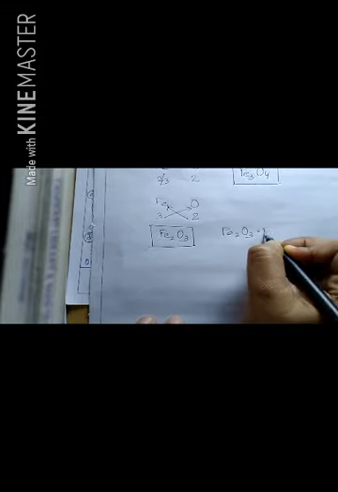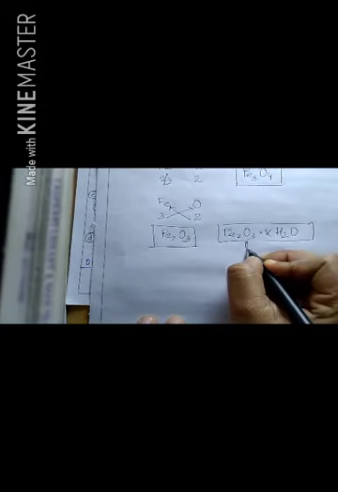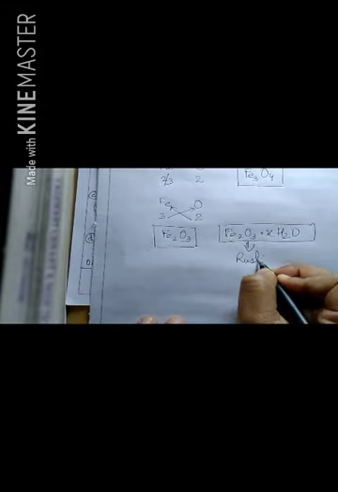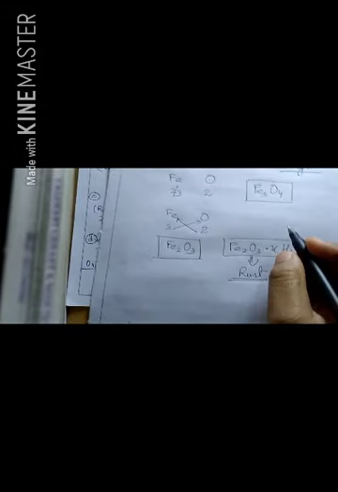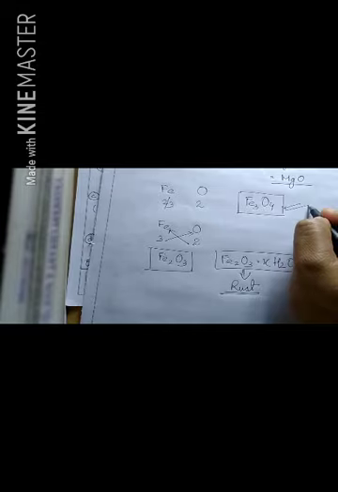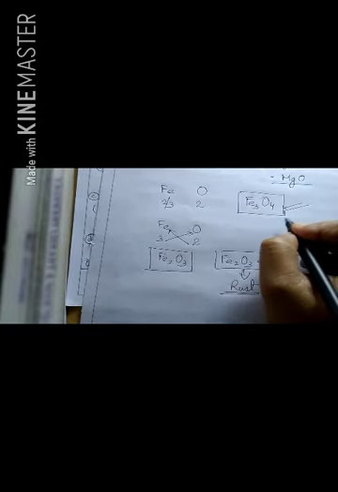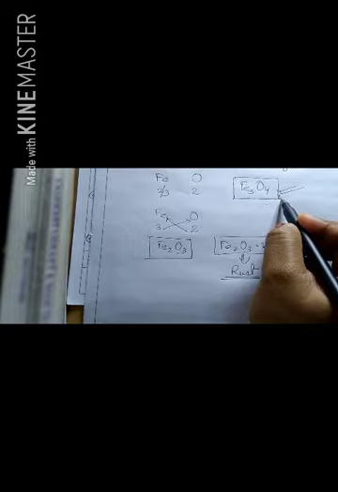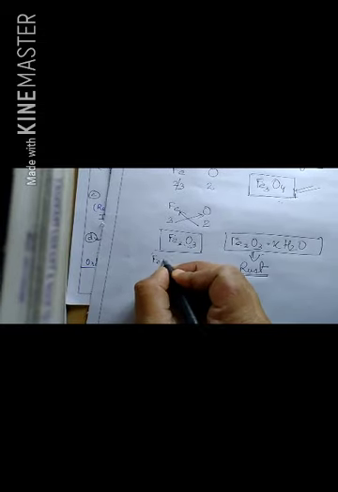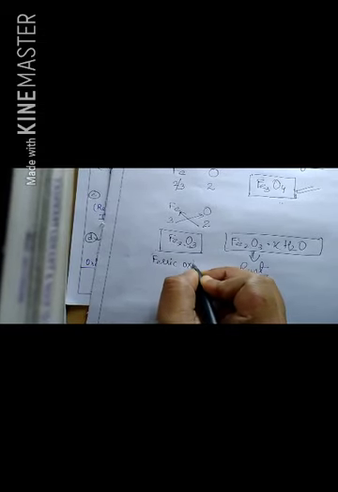Fe2O3.xH2O, this is the formula of rust. Rust, junk. This is the formula of rust, and this is a complex substance. The formula of a complex substance you won't understand at this stage, so don't take so much pain. That was only something extra in your book, so that is why I have told you. This is Fe3O4 and this is Fe2O3, which you can form by your cross valency method. So this is ferric oxide, the name is ferric oxide.